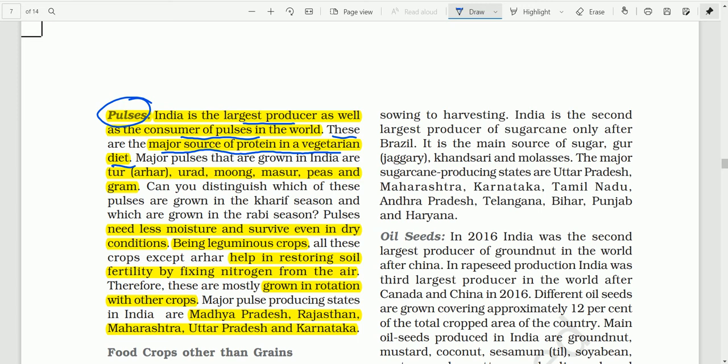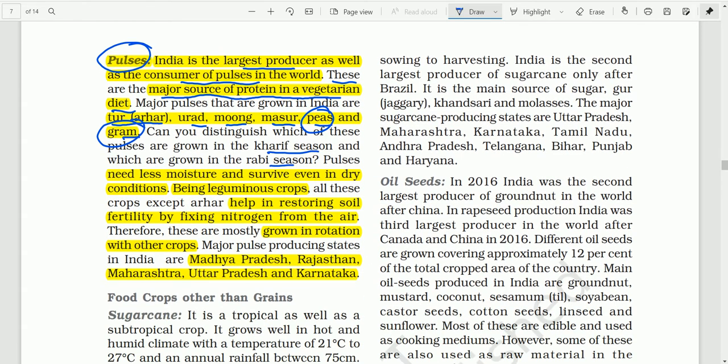The major pulses grown in India are tur, that is arhar, which we call mairongbi in Manipuri; urad, known as sagol hawai in Manipuri; mung dal; masur, that is masur dal; pea; and gram. Some are kharif crops and some are rabi crops. For example, peas and gram are important rabi crops. The remaining are kharif crops.